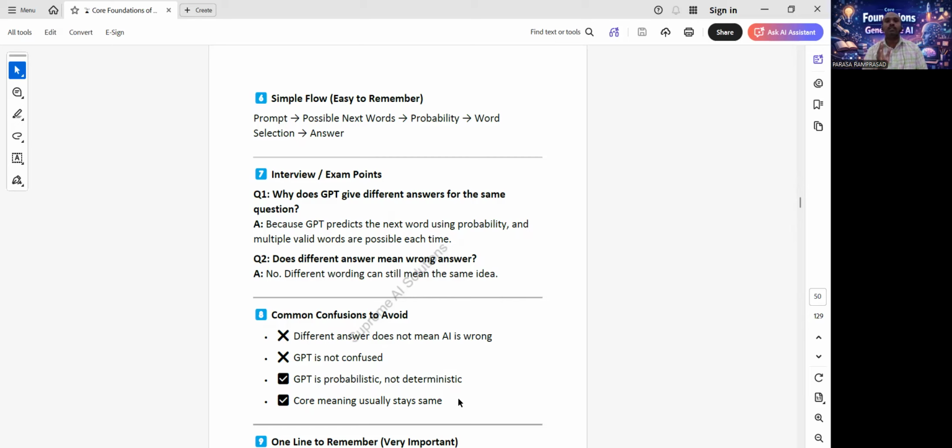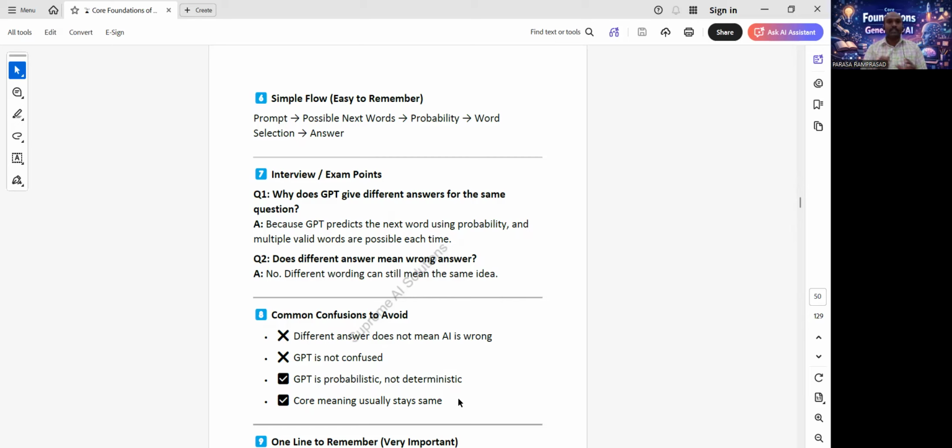Important technical words. GPT is probabilistic. GPT is not deterministic. Deterministic means same input, always the same output. Probabilistic means same input, multiple possible valid outputs. Very important for interviews.